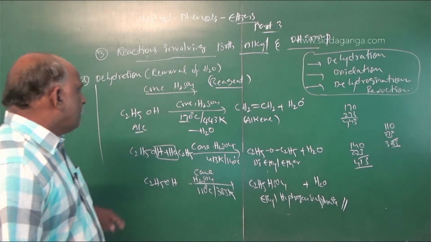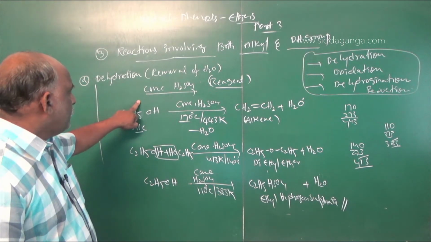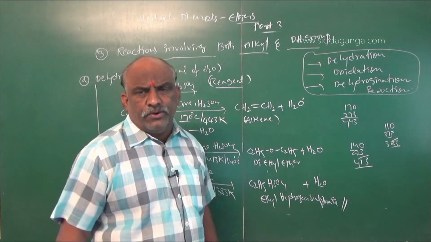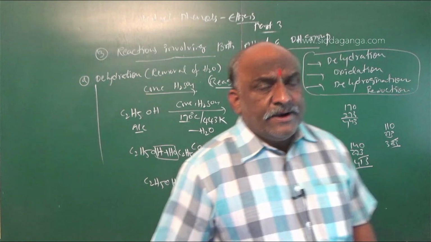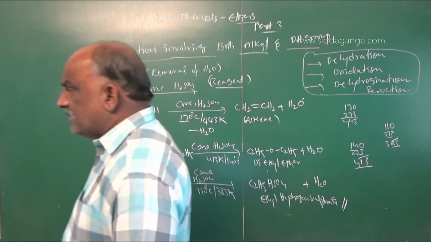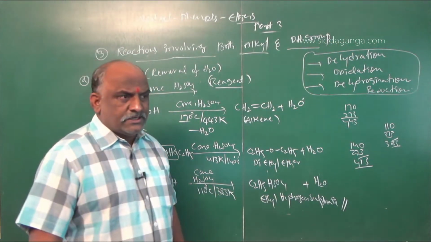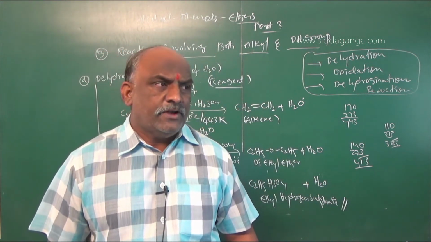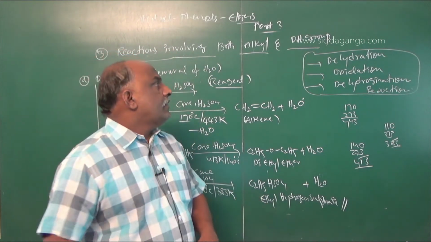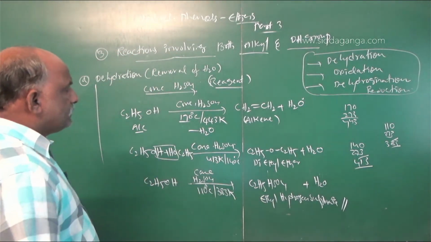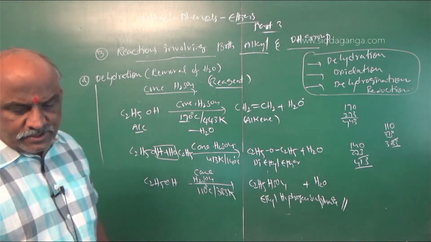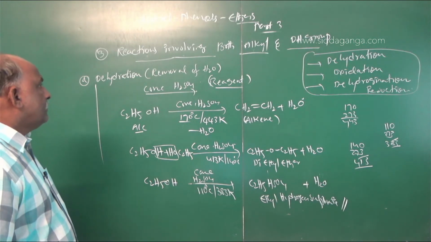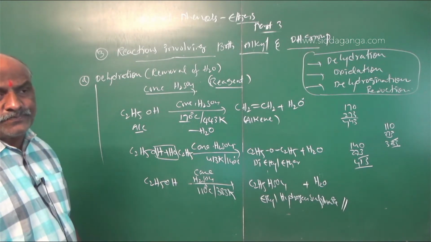Here the total alkyl group and the OH group are involved in the reaction, and finally we get a different compound. Such reactions are called dehydration reactions. They take place in the presence of concentrated sulfuric acid, or in the presence of Al2O3, alumina, also. Next, number 2 is oxidation. You make a note, these reactions are very important, my dear students. Make a note and write down these reactions. These three reactions are most important from the entrance point of view. Clear? Next one is oxidation.